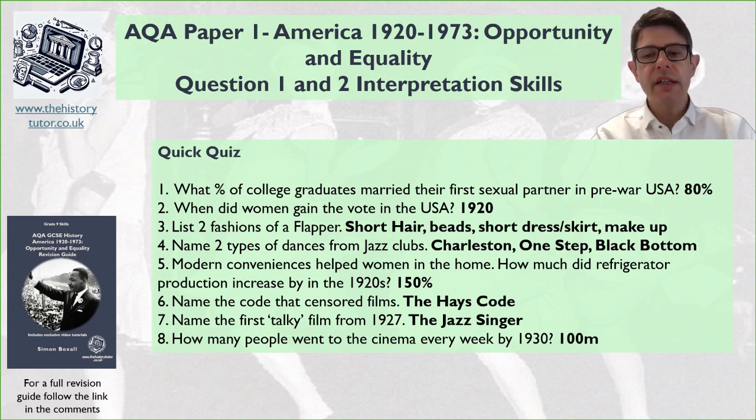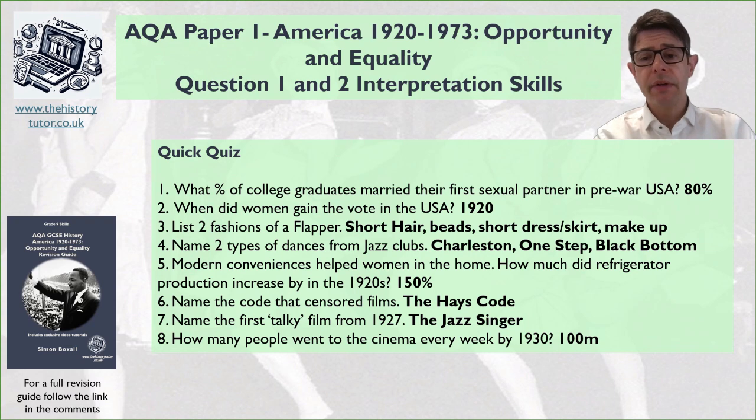Name 2 types of dances from jazz clubs. Obviously the flapper would go to these dance clubs. So what sort of things would they be involved in? Things like the Charleston, the one step, the black bottom. All things that were fashionable in these clubs.